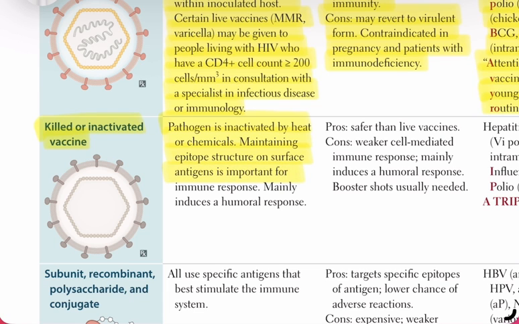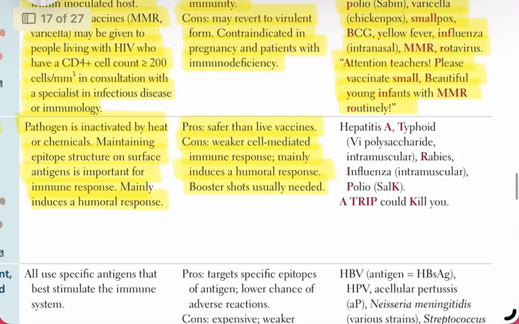They mainly induce a humoral response. The pros: they're safer than live vaccines. The cons: the immune response is weaker, mainly humoral with little cell-mediated immunity, so booster shots are usually required. Examples include hepatitis A, intramuscular typhoid (Vi polysaccharide), rabies, intramuscular influenza, and polio (Salk, inactivated).